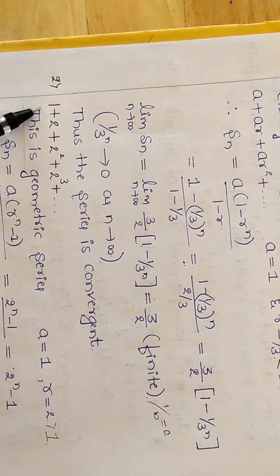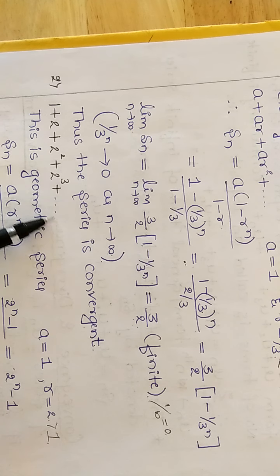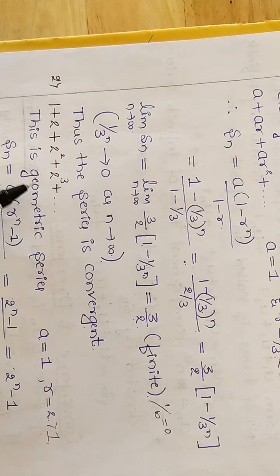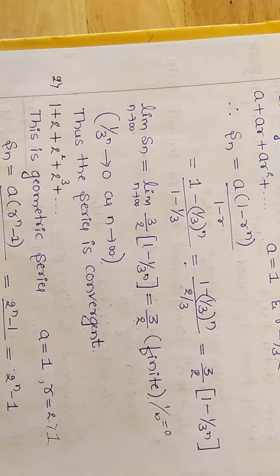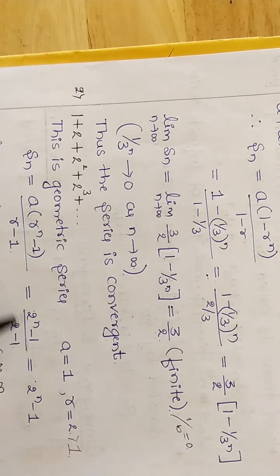Next one, 1 plus 2 plus 2 square plus 2 cube and so on. Clearly it is an infinite series, and it is also in geometric form, A plus AR plus AR square, like that.